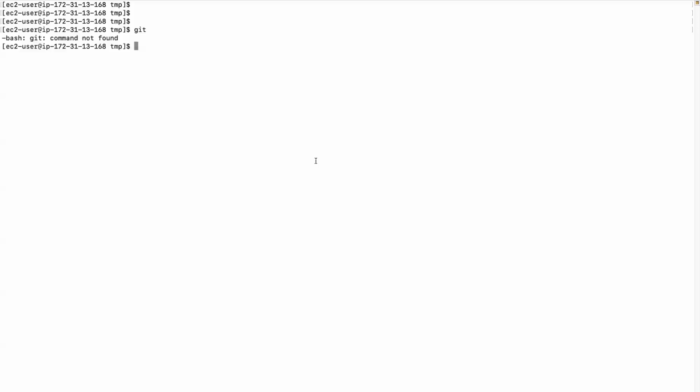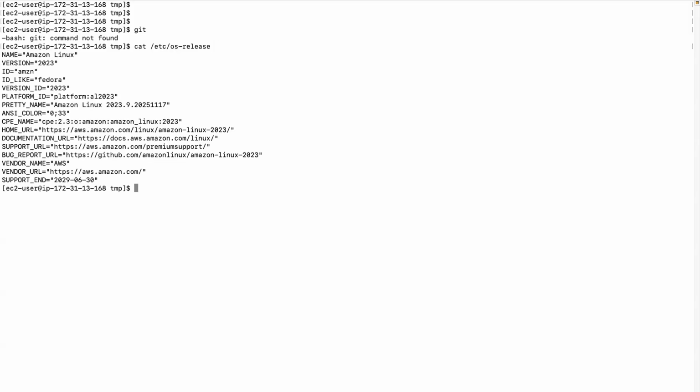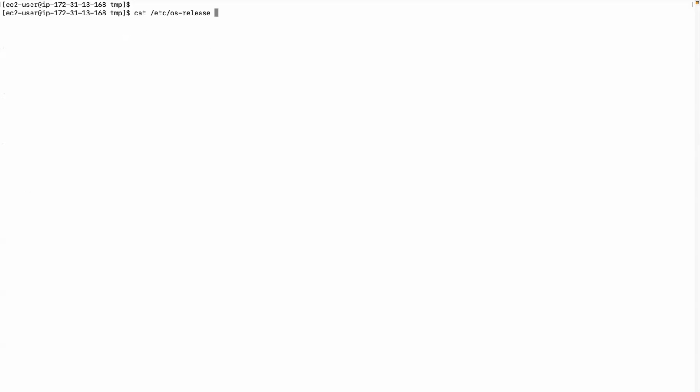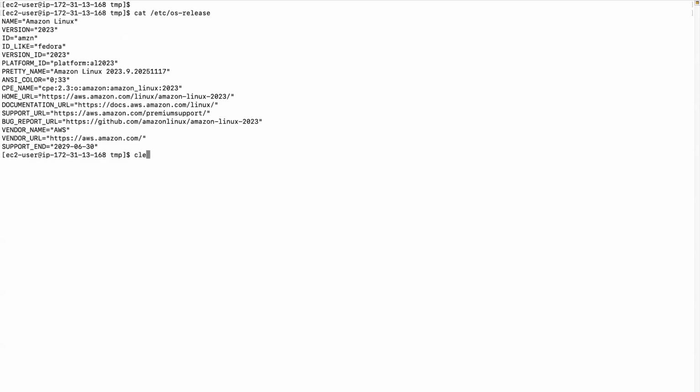And if you want to check the distribution of your Linux, in the last class I showed this file, right? /etc/os-release. This file will give you the details of which distribution of operating system it is, like Amazon Linux, Fedora type. Now you can install packages using yum. yum install httpd, right? So that will help.